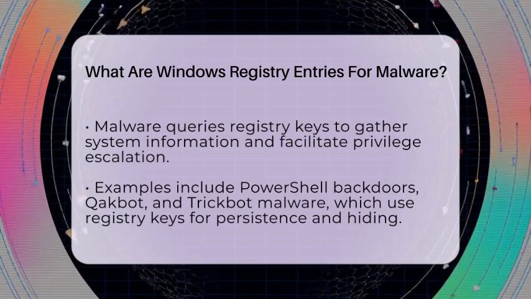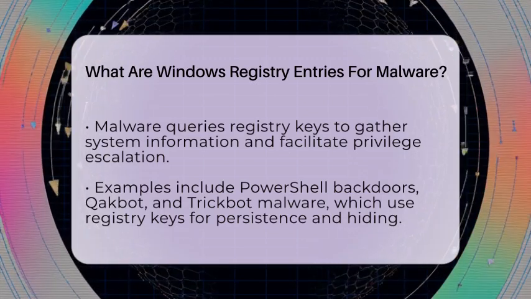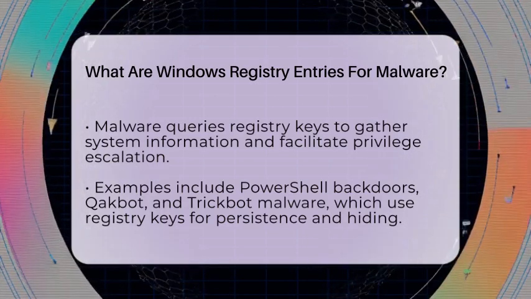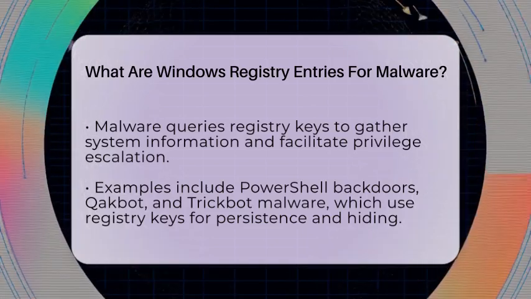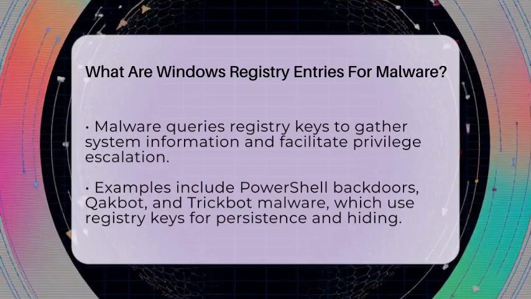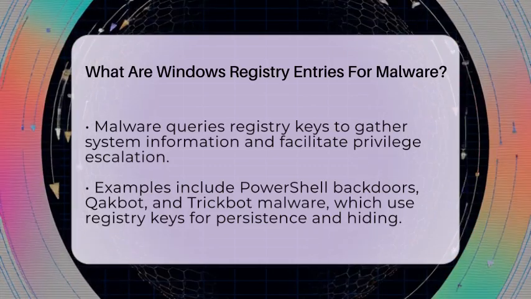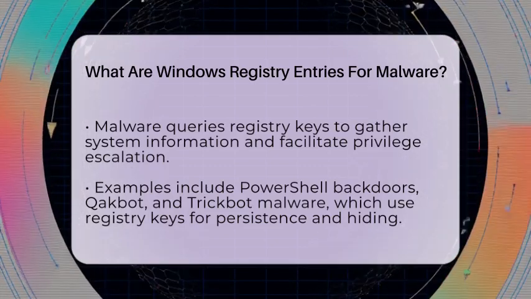For example, certain types of malware like PowerShell backdoors store encoded scripts in user-specific registry keys. Others, like CACbot malware, create scheduled tasks and store payloads in randomly named registry keys to hide their presence. TrickBot malware often checks uninstall registry keys to gather system details and then uses registry-based persistence to stay active.